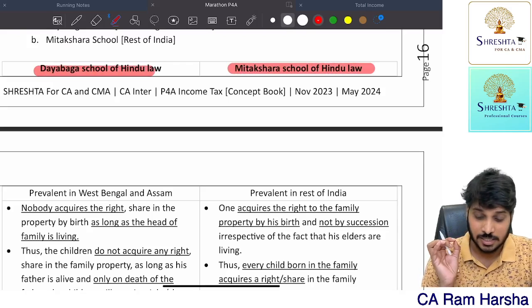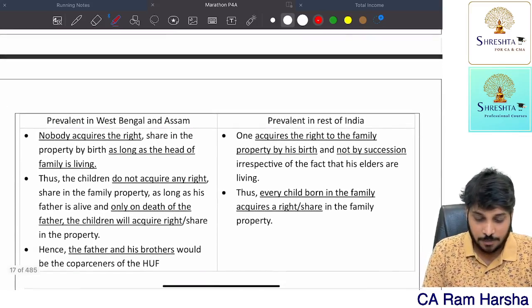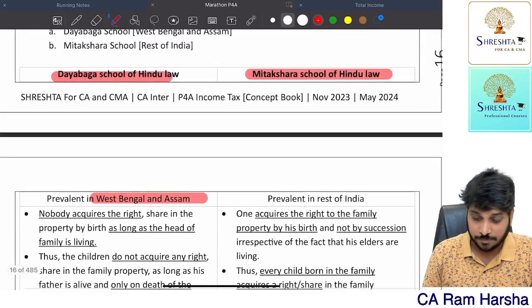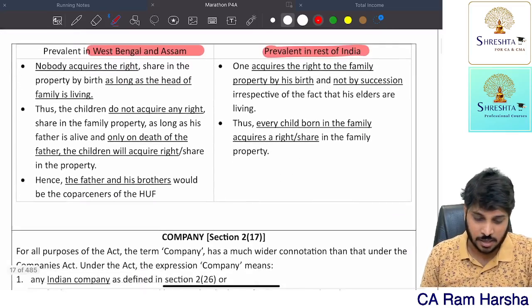Dayabhaga school versus Mitakshara school of Hindu undivided family. So what's the difference between them? Dayabhaga school is applicable only in West Bengal and Assam, whereas Mitakshara is applicable for the rest of India except West Bengal and Assam.